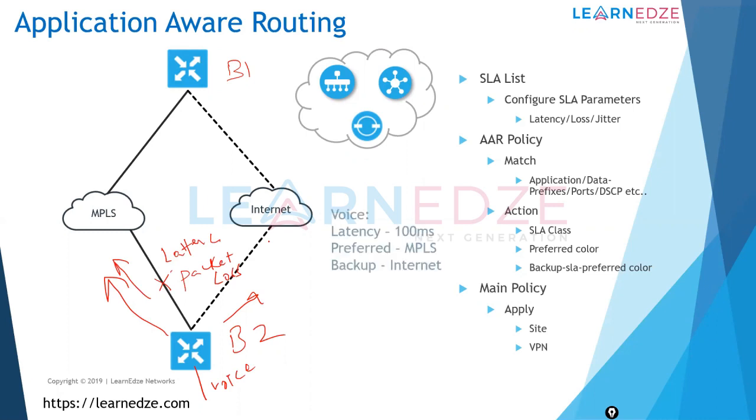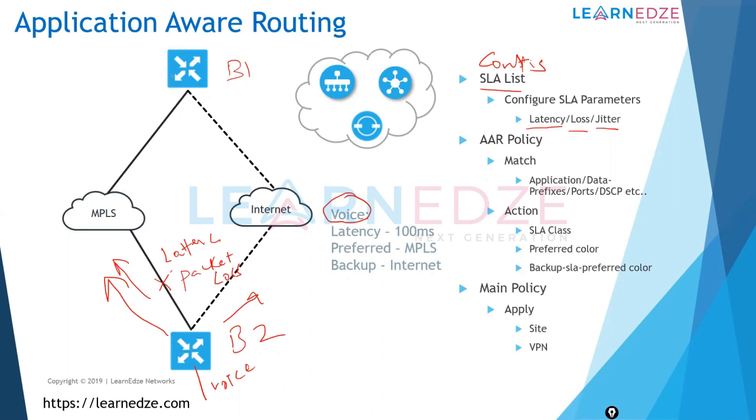Let's look at the right-hand side, where we can create a configuration. This is our app route config. It says we need to create an SLA list. As part of the SLA parameters, we can match on latency, packet loss, or jitter. For example, for this voice class, I want to configure a threshold of 100 milliseconds.